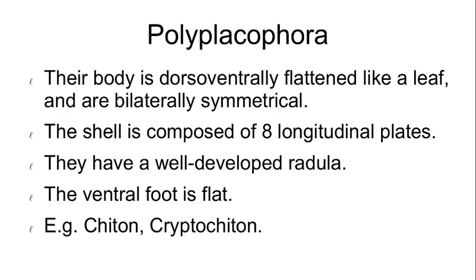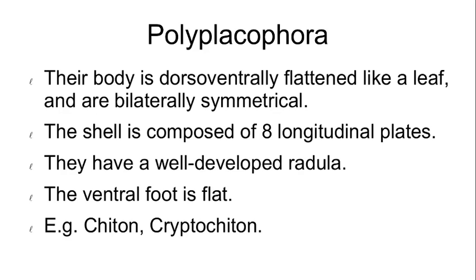In Polyplacophora, it is mostly a bilaterally symmetrical, dorso-ventrally flattened mollusc, body elliptical, convex dorsally and flattened ventrally. Head distinct without eyes and tentacles.